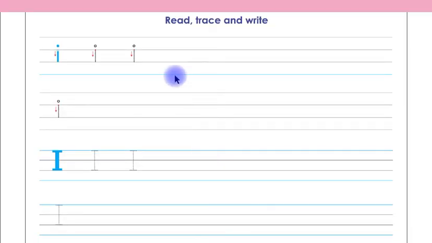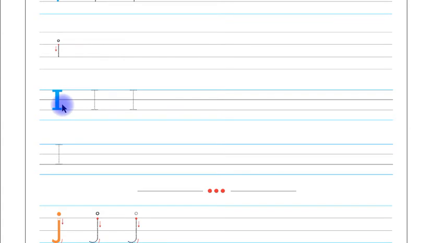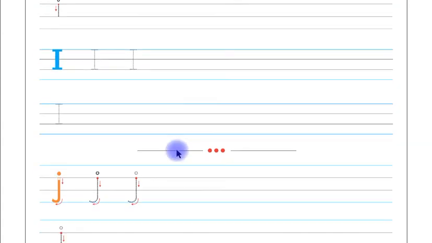This is page number 60, children. You have to trace and write this letter I in small letter shape on these lines by yourself. This is letter I in capital shape, children. You have to trace and write this letter I in capital shape on these lines by yourself.